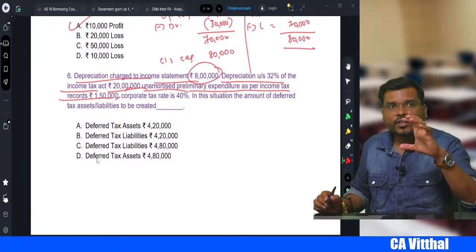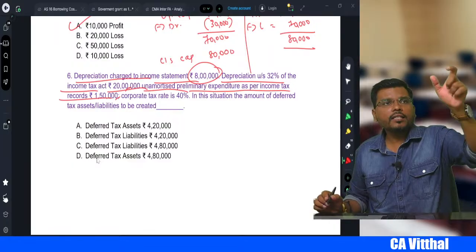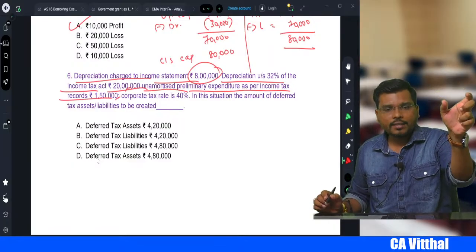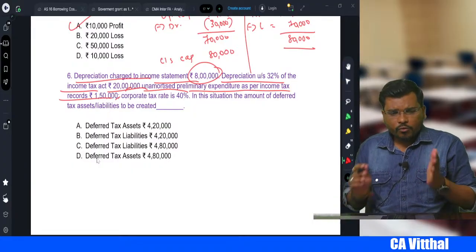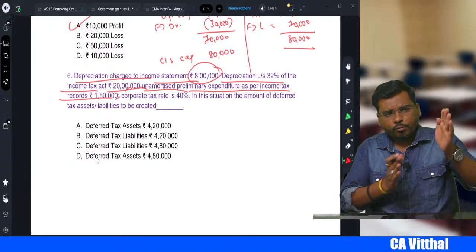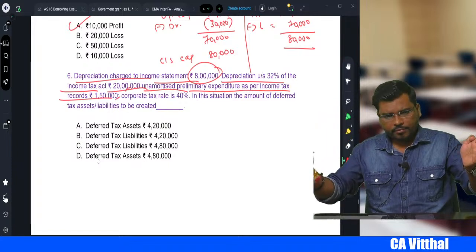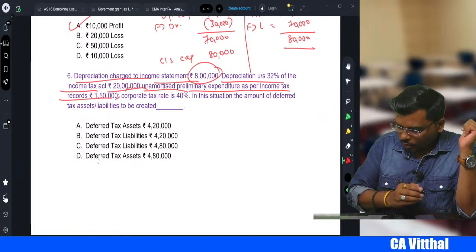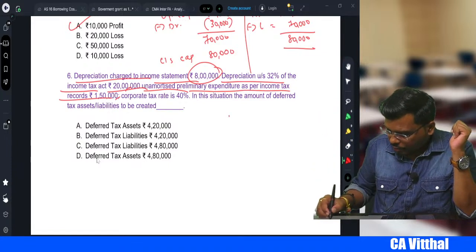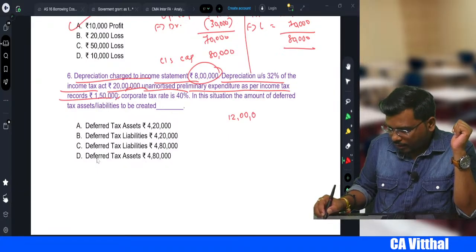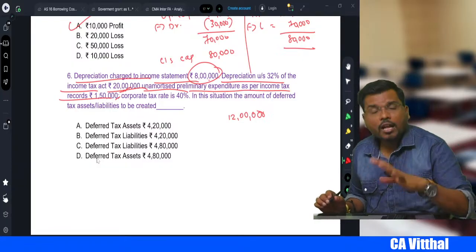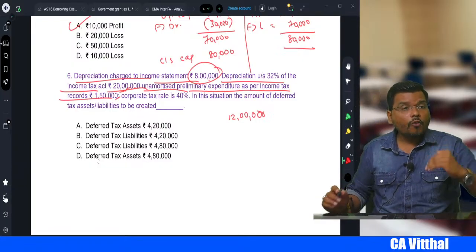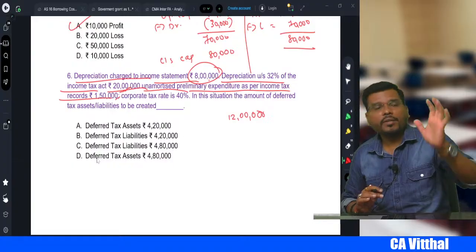What's the difference there, sir? We compare the profit as per our books of accounts and the profit as per the Income Tax Act. So there's a difference of 12 lakhs, 20 lakh minus 8, 12 lakhs. Your profit is reducing in the income tax.